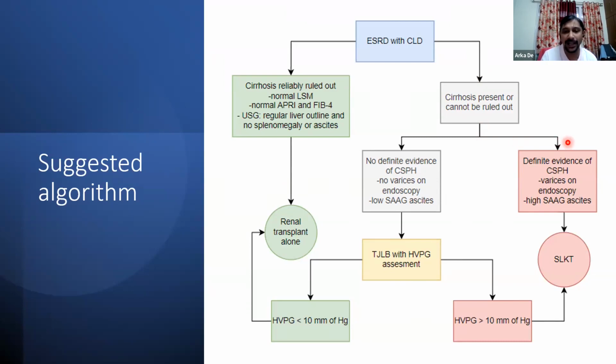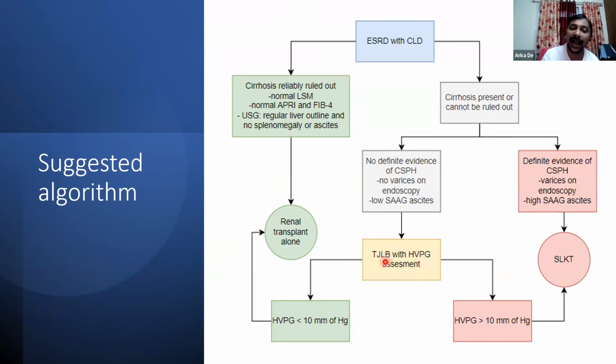Non-invasively, in the absence of HVPG and biopsy assessment, we can do that by looking at the endoscopy. If on upper GI endoscopy you have esophageal varices, then clinically significant portal hypertension is definitely present. Again, if the patient has ascites and the ascitic fluid is high SAAG, then that is definitive evidence of portal hypertension. However, if the patient does not have varices on endoscopy, does not have ascites, or has low SAAG ascites, in that case, we go ahead with a liver biopsy by the transjugular route along with an HVPG assessment.